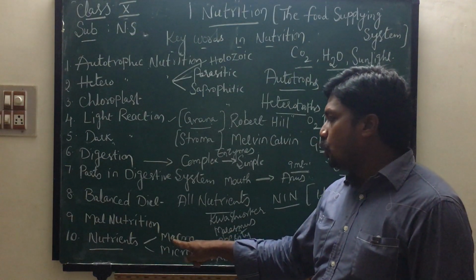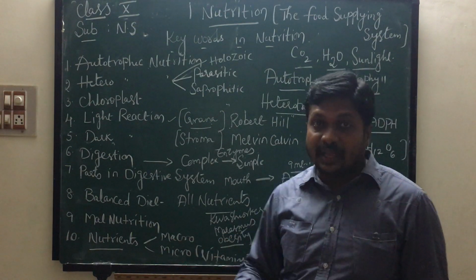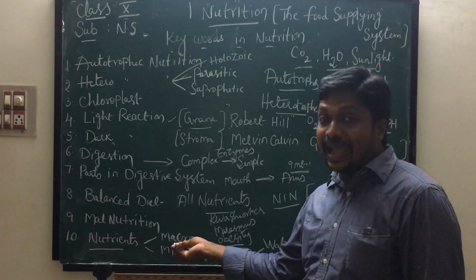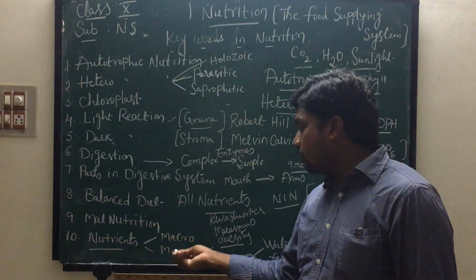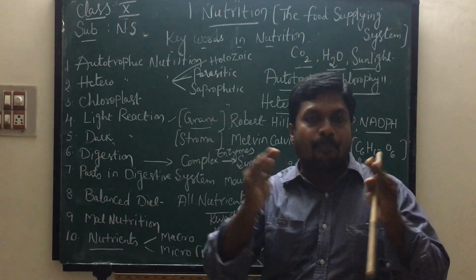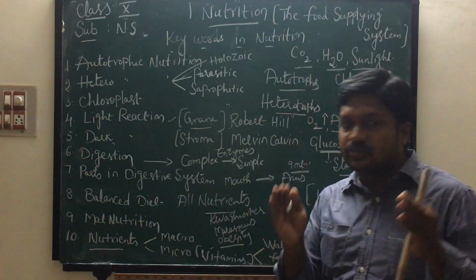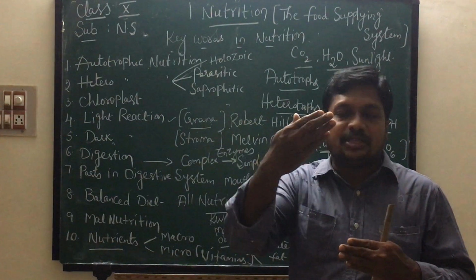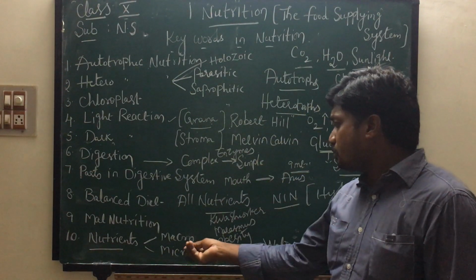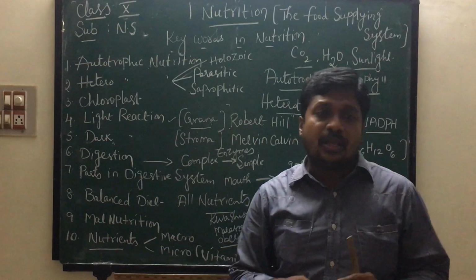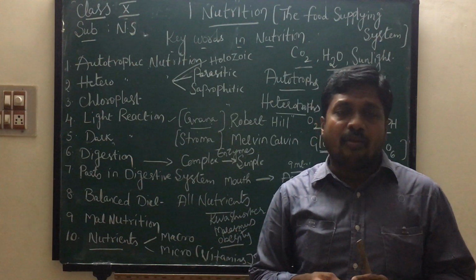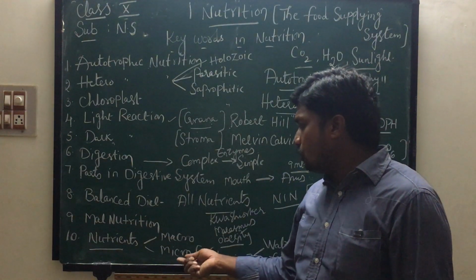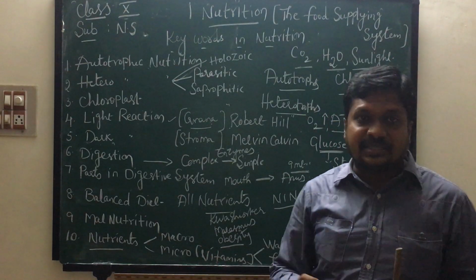Nutrients can be classified into two groups according to their requirement: macronutrients and micronutrients. Macro means required in large quantities. Micro means required in small quantities. Both are required by our body, but some in large amounts, some in small amounts. Macronutrients are carbohydrates, proteins and fats. Micronutrients are vitamins and some minerals.